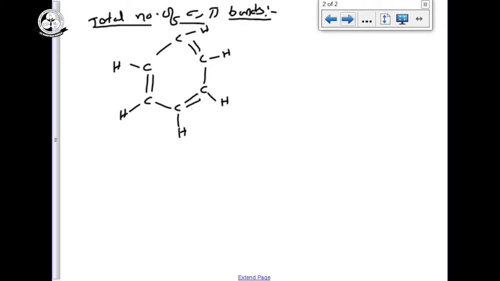Here you have to count the number of sigma bonds: 12, and the number of pi bonds: 3. So there are 12 sigma bonds and 3 pi bonds.